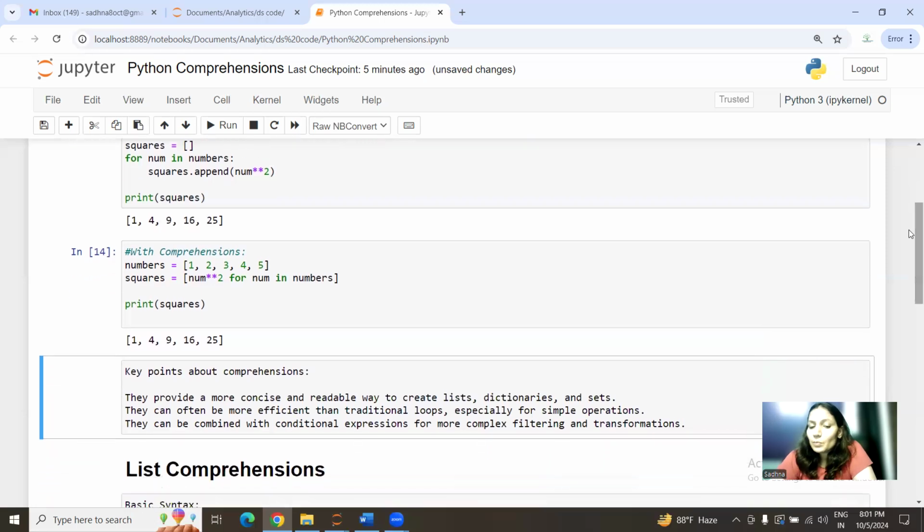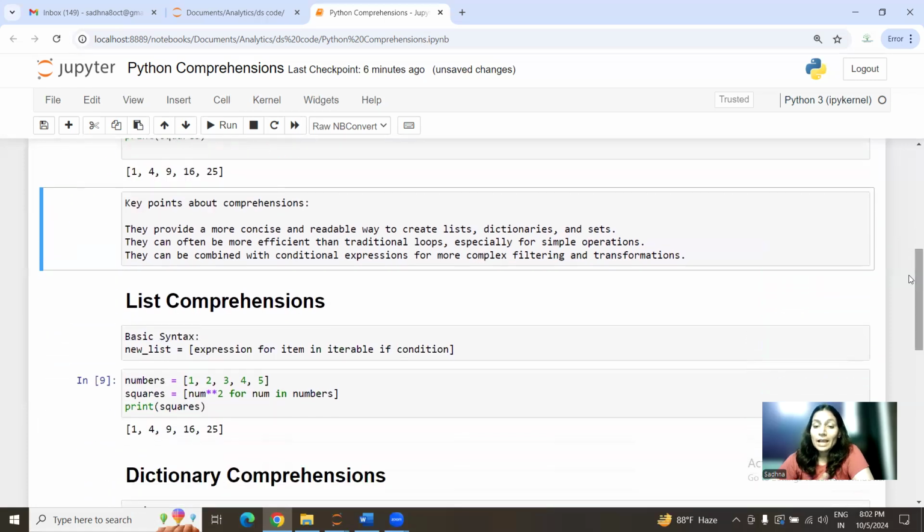Comprehensions provide a more concise and readable way to create list, dictionary, and set. They are often more efficient than traditional loops, especially for simple operations. I'm not talking about lengthy operations or a big feature that you are developing, but simple operations. They can be combined with conditional expressions for more complex filters and transformations. We will be looking at some examples.